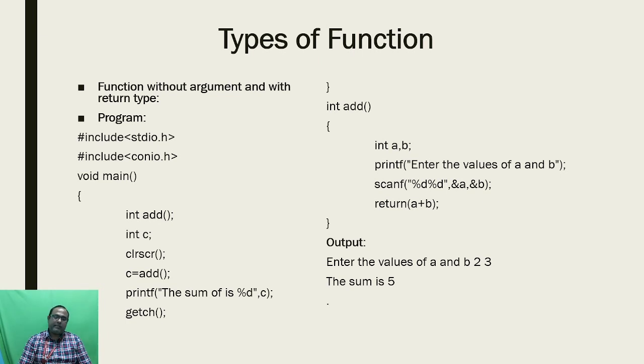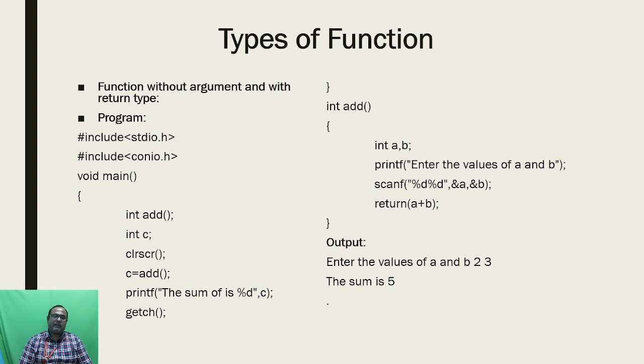In this session we discussed what functions are, why we use functions in a C program, and what types of functions are available. As I have mentioned, there are two types of function: library function and user defined function. A library function is nothing but a built-in function, so it is already available in the C execution file. Whenever you install C, the library functions are automatically loaded. It is an inbuilt function, so whenever you use that keyword, that inbuilt function will be executed.